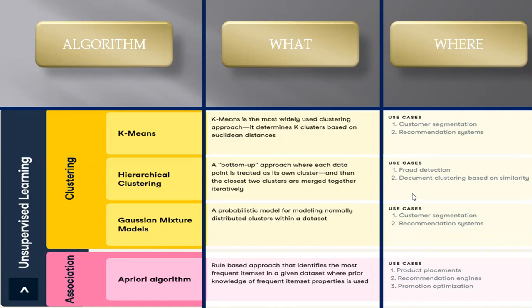If we set a rule that people aged between 20 to 30 fall into our high-demand customers, then that rule will apply, and people aged between 20 to 30 will be automatically segmented as high-demand customers. That is called the Apriori algorithm. It is used in product placement, recommendation engines, and promotion optimization.